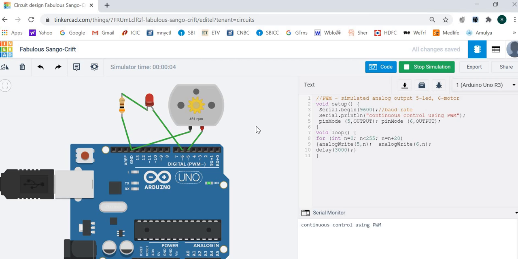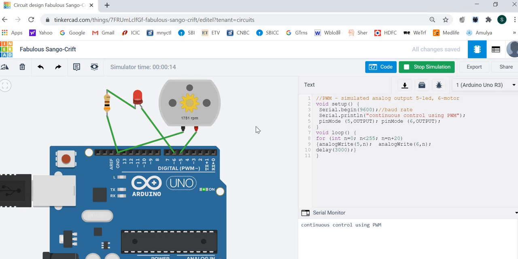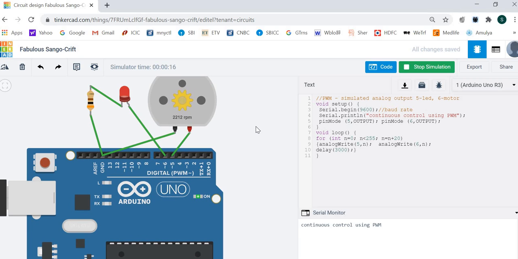Continuous control. See, the intensity of LED is increasing. Speed of motor is also increasing. You can see if you can expand your display, then see the speed of motor is increasing. Intensity of LED is also increasing and at a point it stops. This will go on incrementing and at certain point it will again become 0. The LED intensity will be 0, motor speed will be 0 after reaching to maximum value.